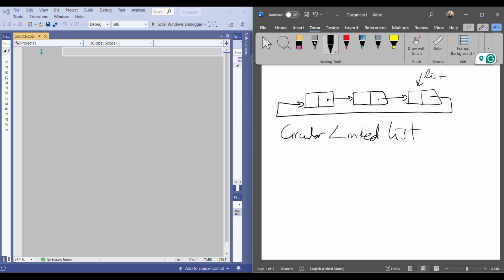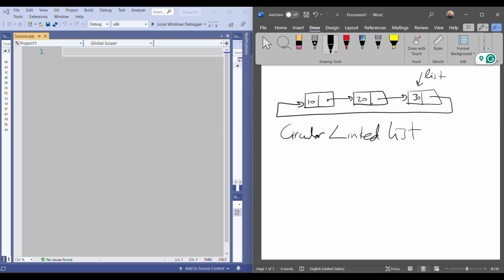Now, let's solve an exercise about that. Let's say that I want to write a function to add a new node to the end of my circular linked list. Okay, let's say that we have this linked list. We have 10, we have 20, and we have 30 here. And I want to add a new node at the end. So whenever I add a node, it will be added to the end. Okay, how can we do that?